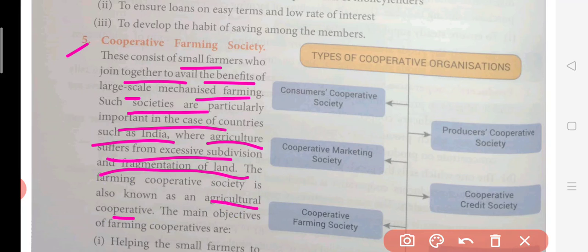So what benefit will they get? They are going to get good prices for it. In a country like India, it is very important to know that there are some middlemen or traders who buy directly from such small farmers, and they give very little for their agriculture output, which is not right. So to improve the condition of such small farmers, these cooperative farming societies are very helpful. They can sell through them, and of course they will be getting good prices for their produce.